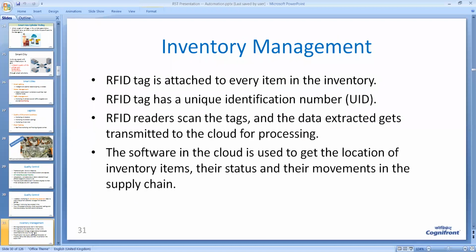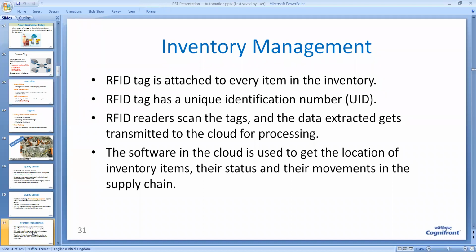Now, inventory management. In big factories, there are thousands of raw materials stored in the godown or in a warehouse, and naturally, all of them are required at different stages of manufacturing. But locating any specific item in the warehouse is very tedious and time consuming. But with the help of a technology called RFID, a tag is attached to every item in the inventory, and every RFID tag has a unique identification number.